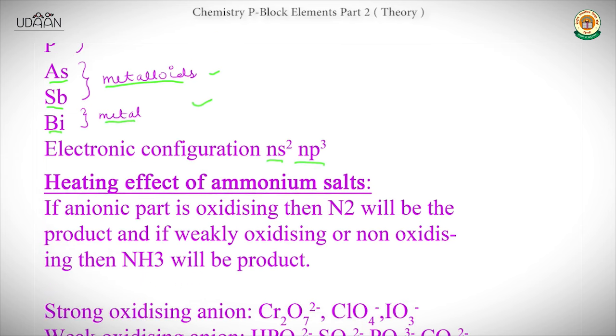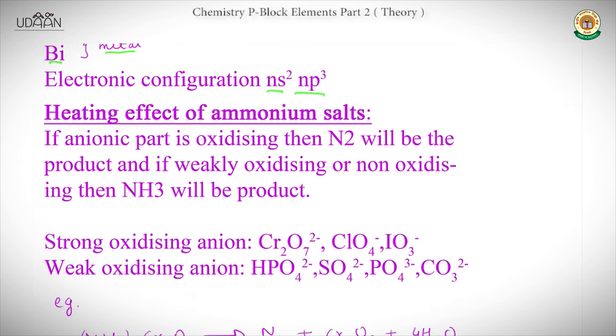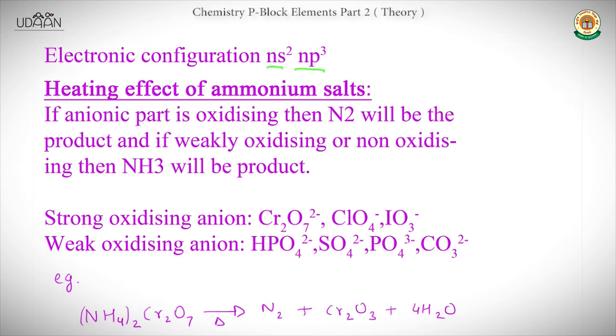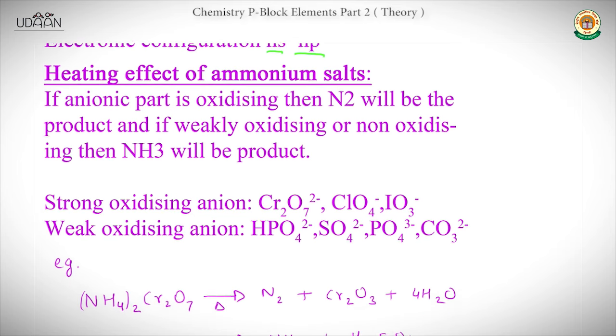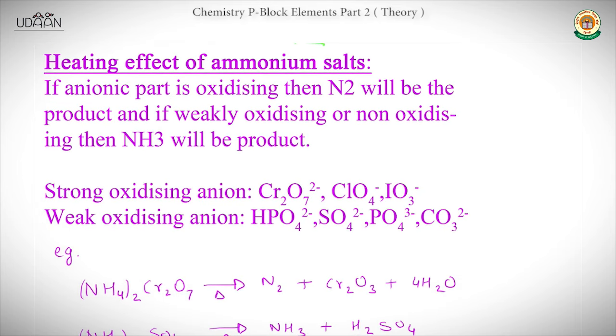Okay, now we move ahead. So, heating effect of ammonium salts. This is a very good thing. If the anionic part is oxidizing, then nitrogen will be the product, and if it is weakly oxidizing or non-oxidizing, then NH3 will be the product. So let us begin to understand what these words tell.